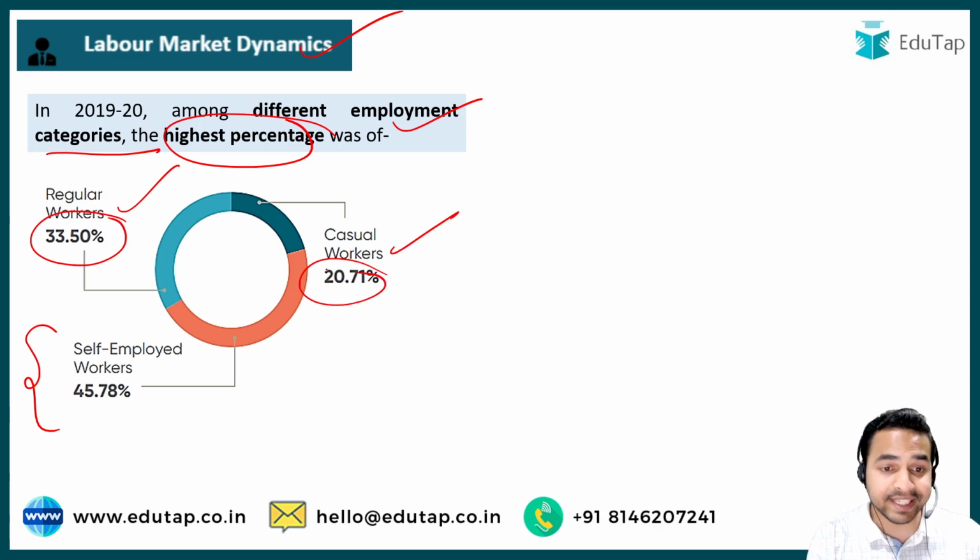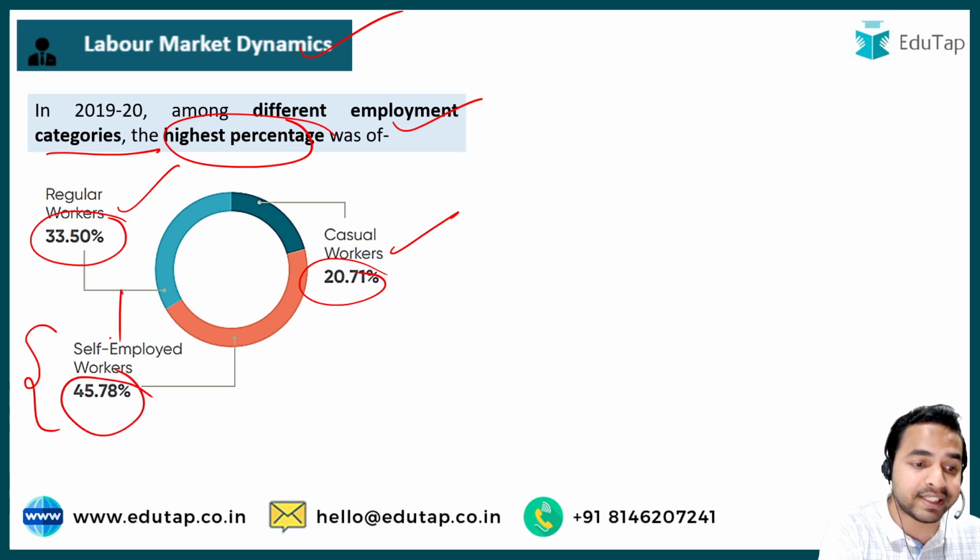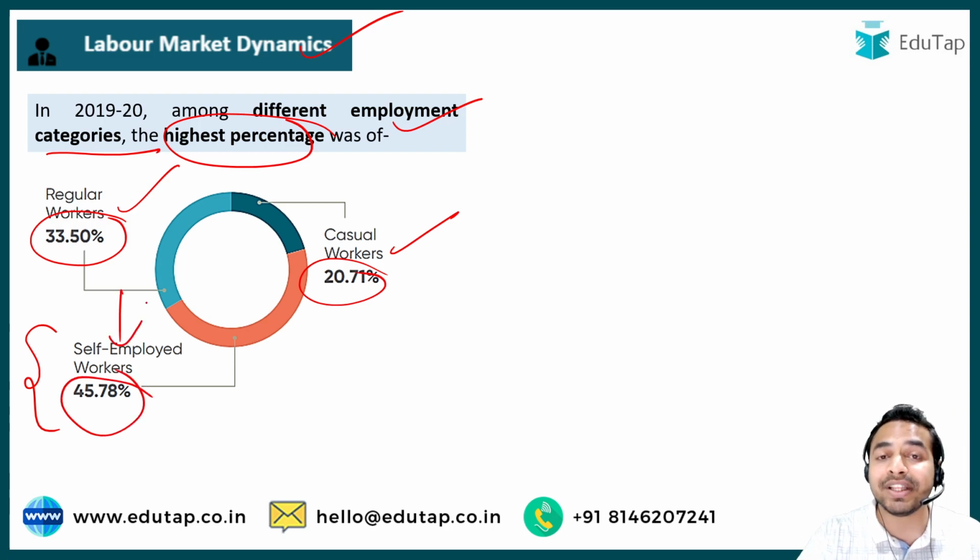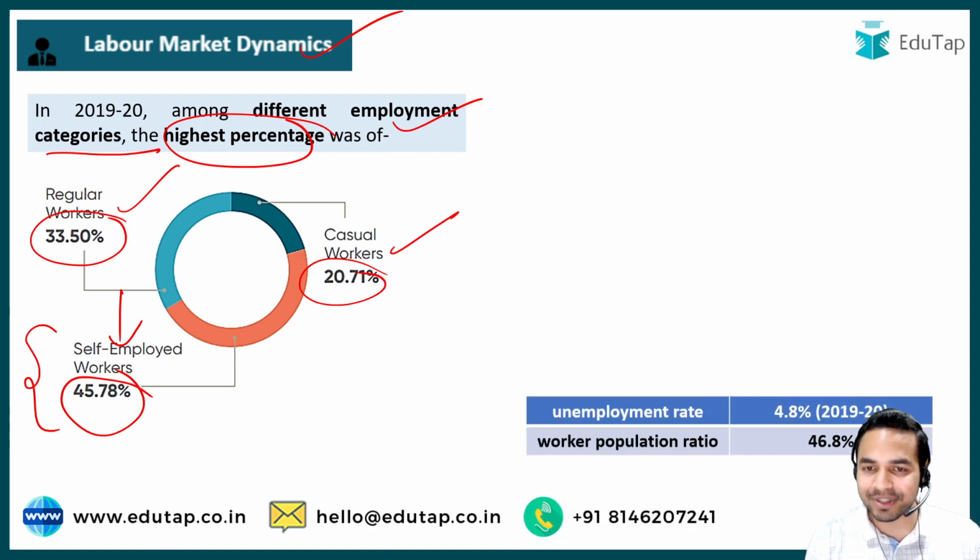See, in the exam, this kind of question can easily be framed on these lines: in which employment category the highest percentage was, as per the India State of Inequality report that was released recently. So guys, from here you are required to remember all these figures as well as the categories which had the highest percentage of workers employed there. Okay, I hope this is very clear to all of you.